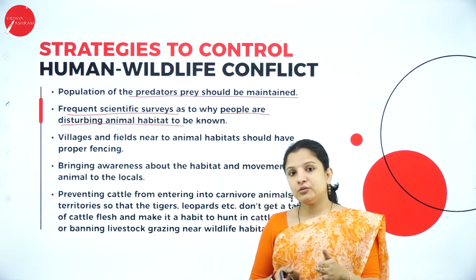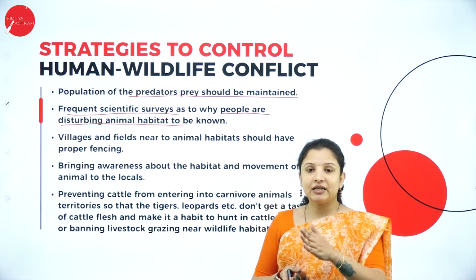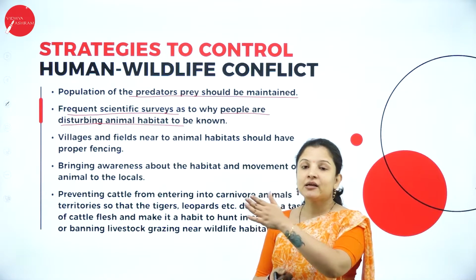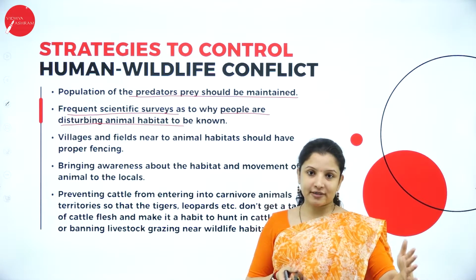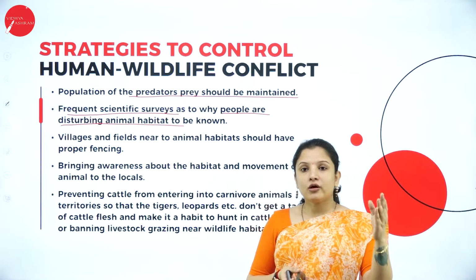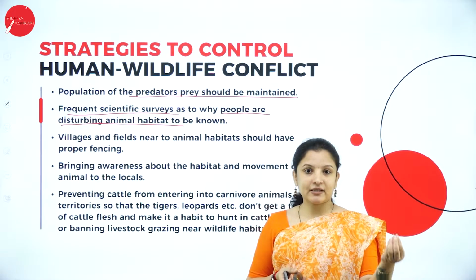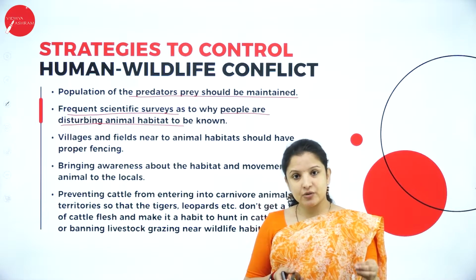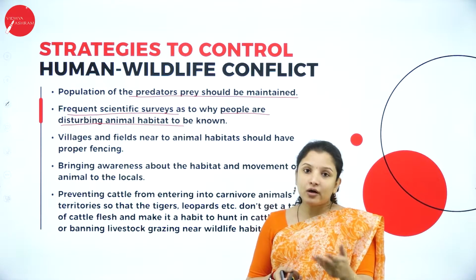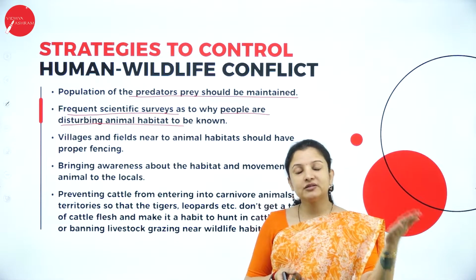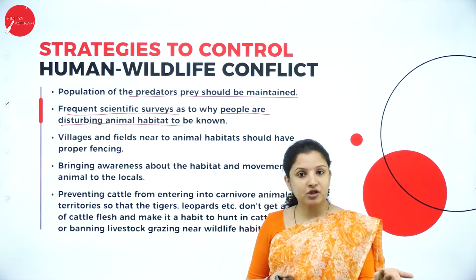What these human beings do is they illegally cut the trees and expand their agricultural lands towards the forest area. Therefore, what happens? The animals that are living in that forest, eventually over years, will not have enough food. So they will not have an option, and they will obviously have to enter into villages searching for food.